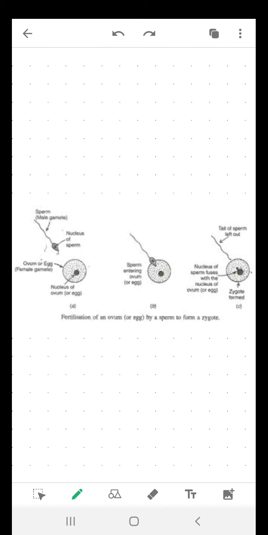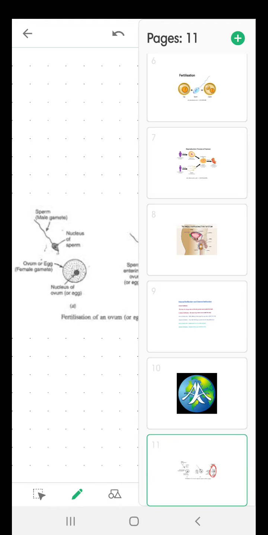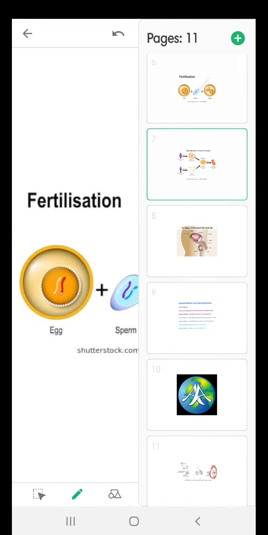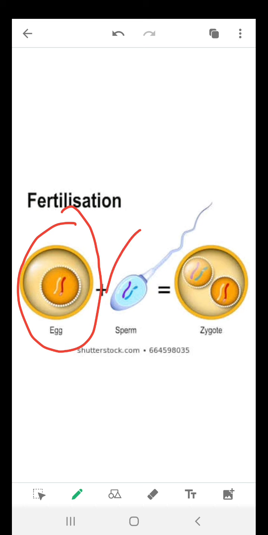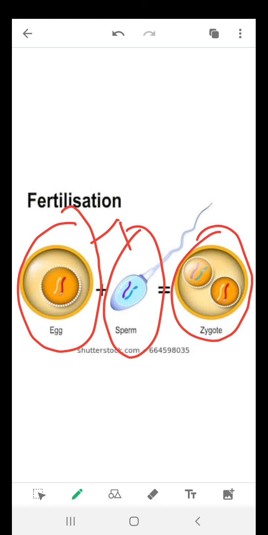The nucleus of the sperm and the nucleus of the egg both fuse with each other. In this diagram, see, both fuse with each other to form zygote. Zygote is a single cell. See here is the egg, which is a female gamete, and sperm, which is a male gamete. Both fuse with each other to form zygote, and zygote is a single cell, and this process is called fertilization.